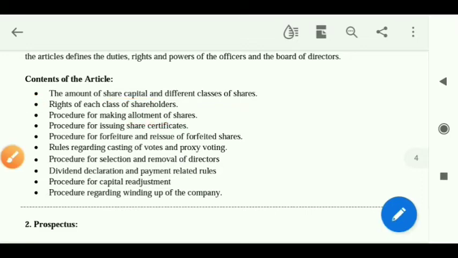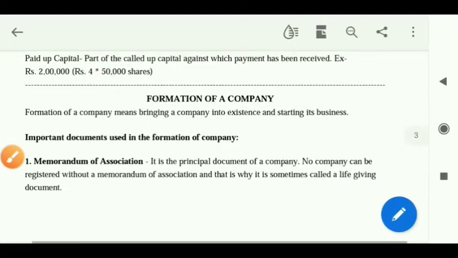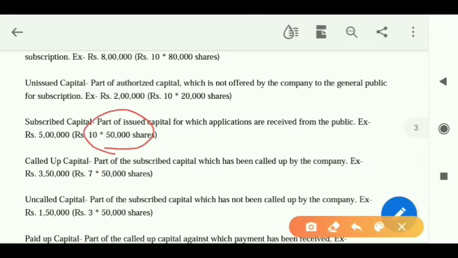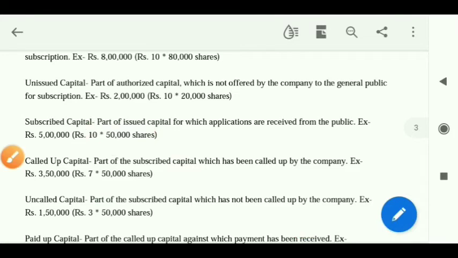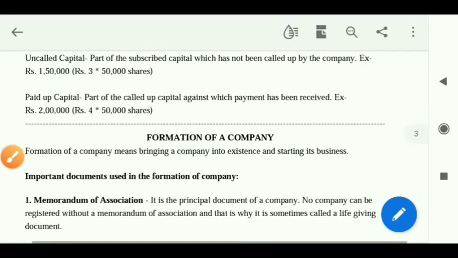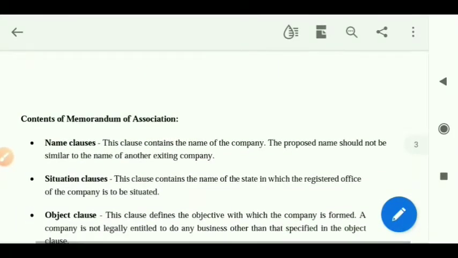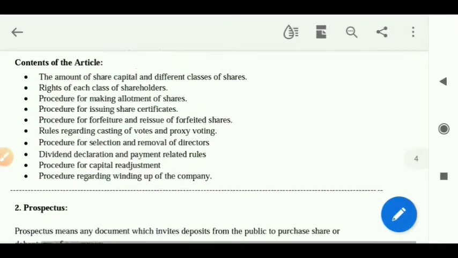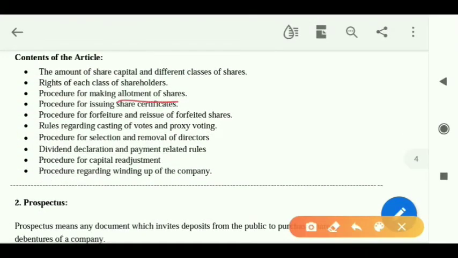So when the application is received, suppose 50,000 applications came. So these 50,000 shares have to be allotted to them. Now they have said that they will be taking it, but I need to allot them. So after the subscription, the companies need to allot the shares. That is actually called allotment.